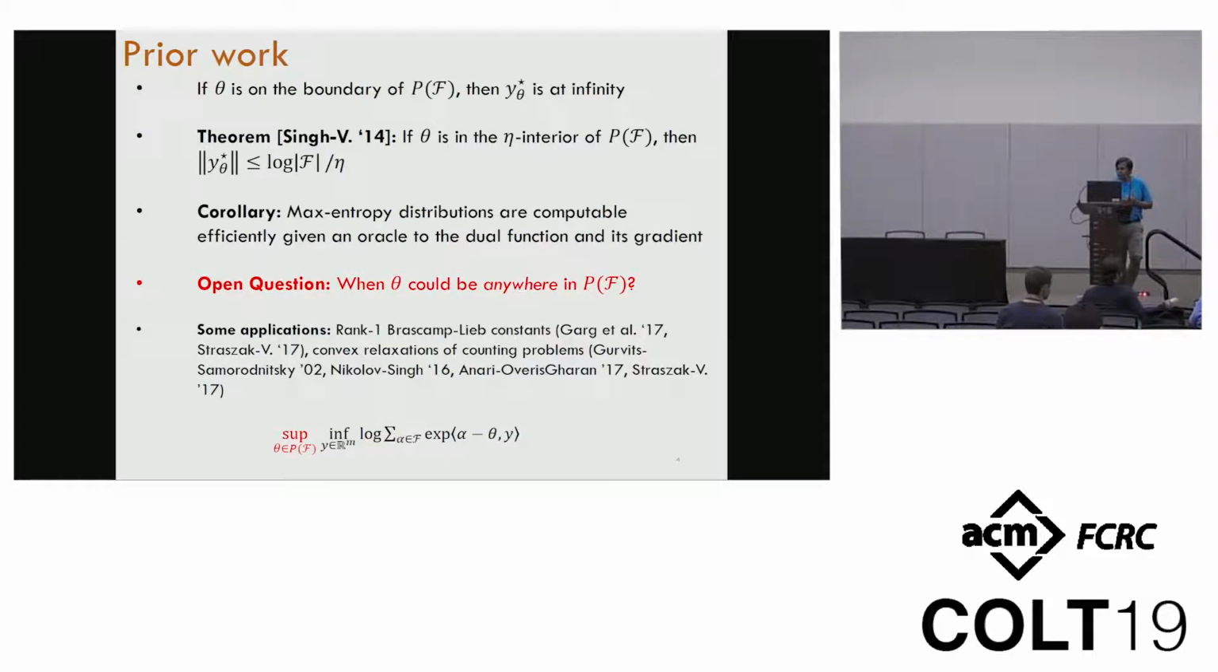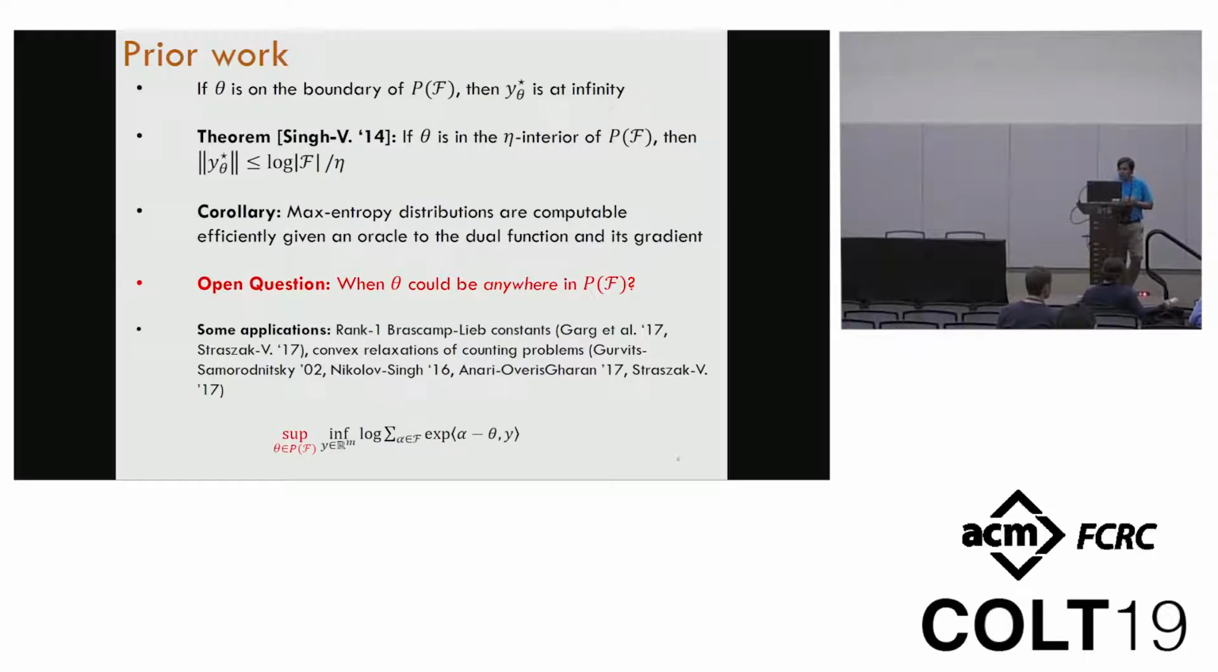So what are some of the issues and prior works in this problem? One of the issues is that as this point theta gets close to the boundary of the polytope, necessarily y star, the optimal solution, goes to infinity. So you cannot really expect any bounding box. Remember, in the convex programming approach, you need some ball in which you can prove that the optimal solution lies. You cannot really hope that this holds.